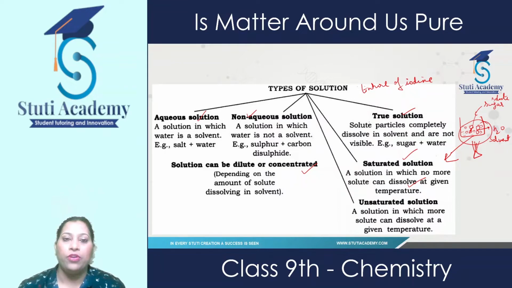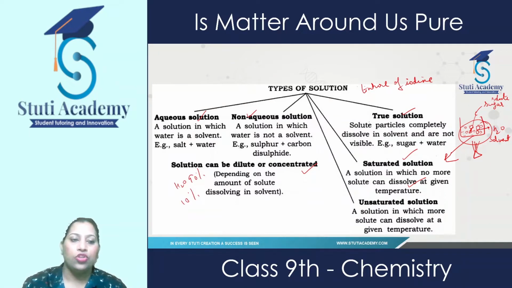Another two types of solutions are dilute and concentrated solutions. Dilute solutions are those solutions in which the maximum amount of water is present in the solution. It means 90% water is present and only 10% solute is present.